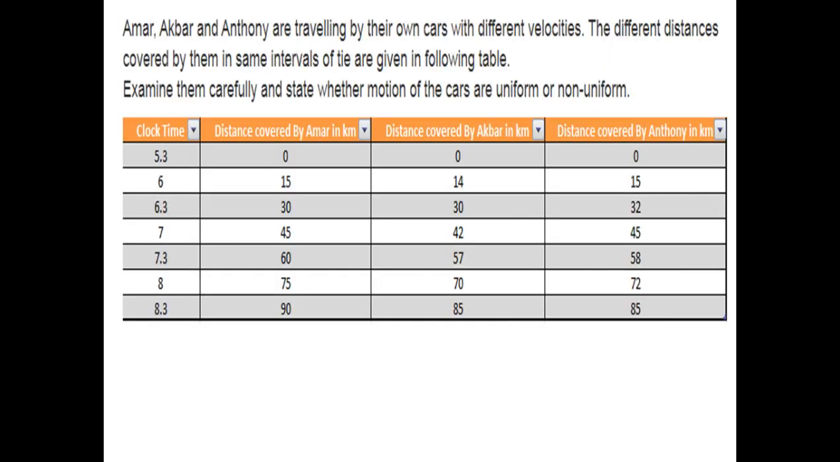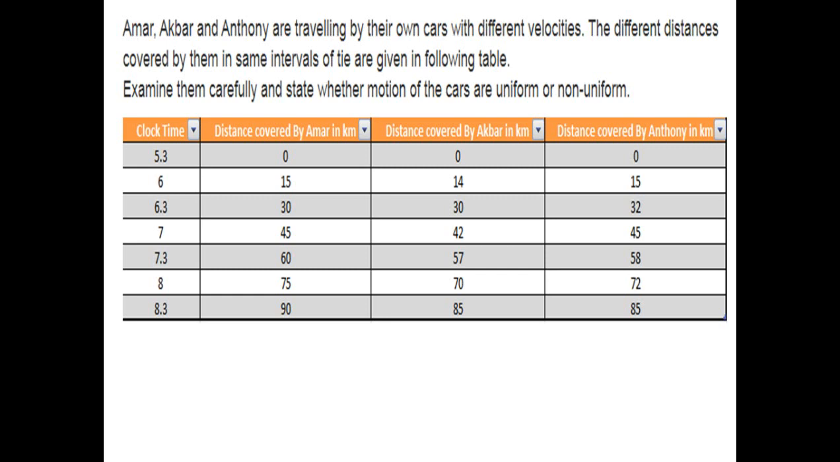Okay, so now what we are going to discuss is what is uniform and what is non-uniform linear motion. One example is given here. Look at the point. Amar, Akbar, and Anthony are traveling in different cars with different velocities. The distances covered by them during different time intervals are given in the following table.